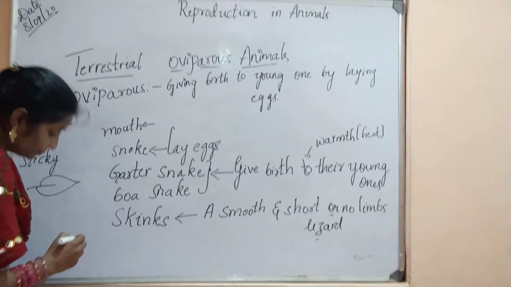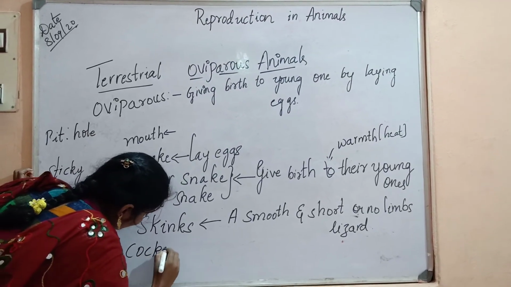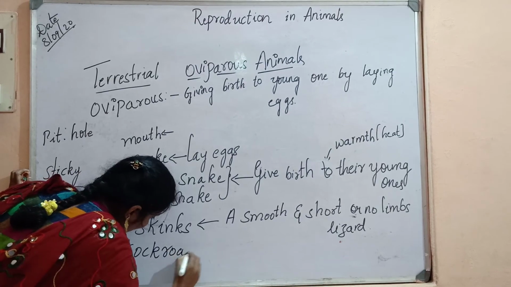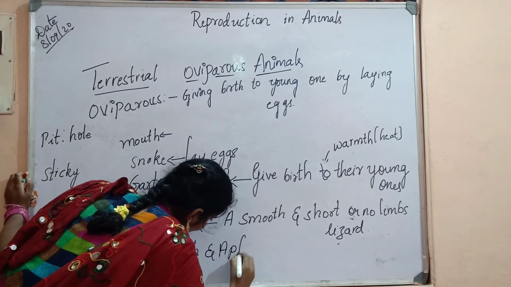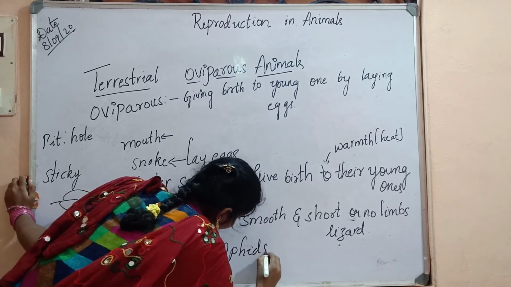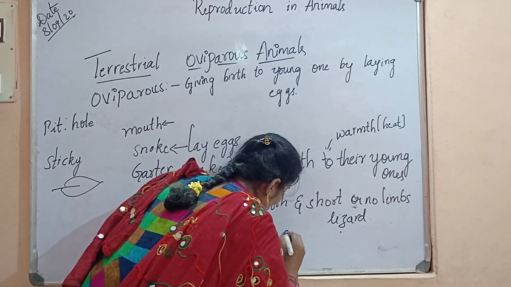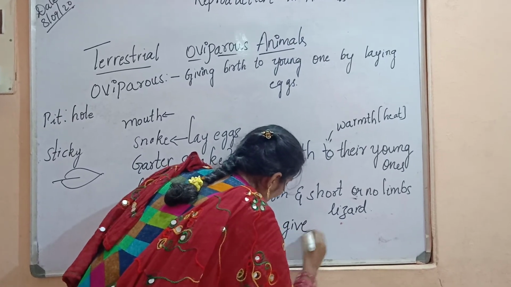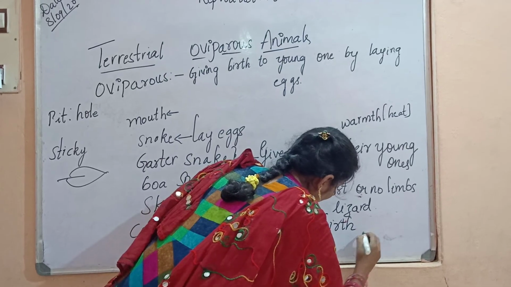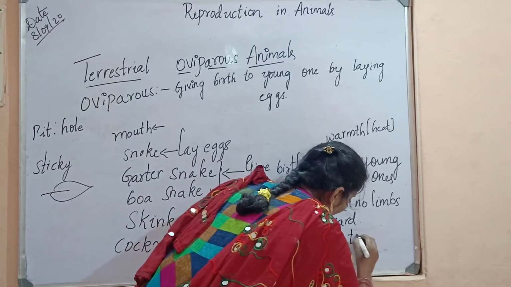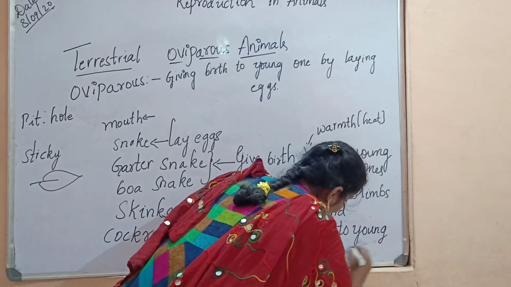But cockroaches and aphids are the two insects that directly give birth to young ones, like human beings.